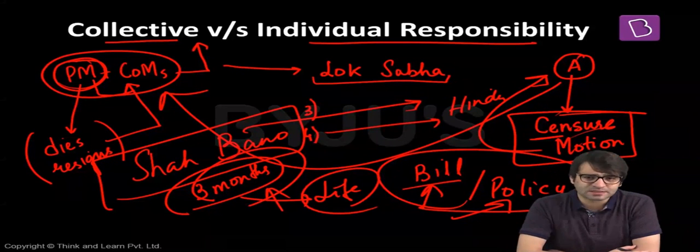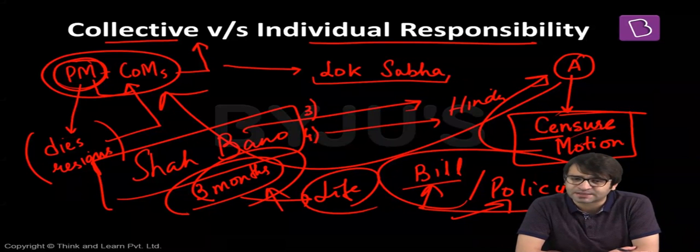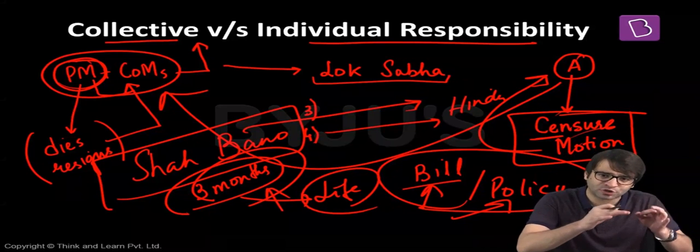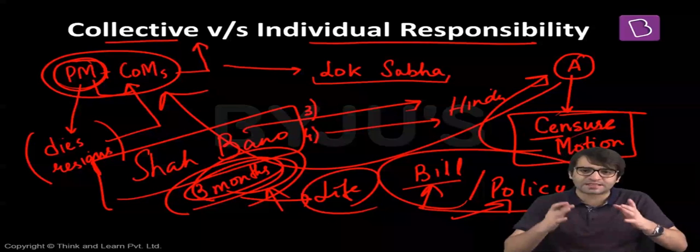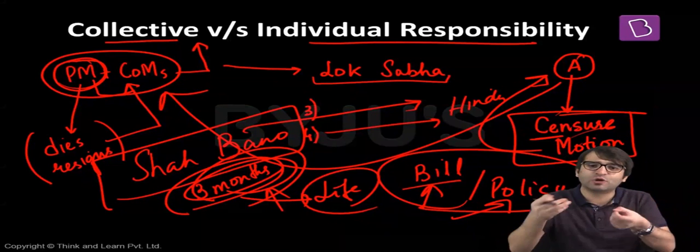There were huge protests by the radical mullahs, the so-called clerics of the Muslim community, that the Supreme Court is interfering in our personal affairs. The Supreme Court is interfering in our religious matters. If our religion tells us that you have to pay compensation to your divorced wife only for 3 months, why is Supreme Court interfering and saying you have to give compensation to your divorced wife for the entire life? You're interfering in our matters.